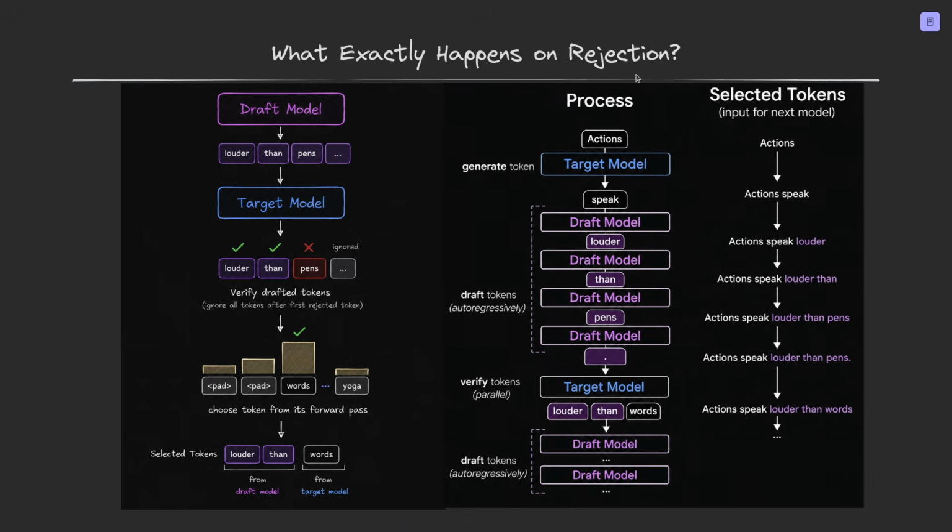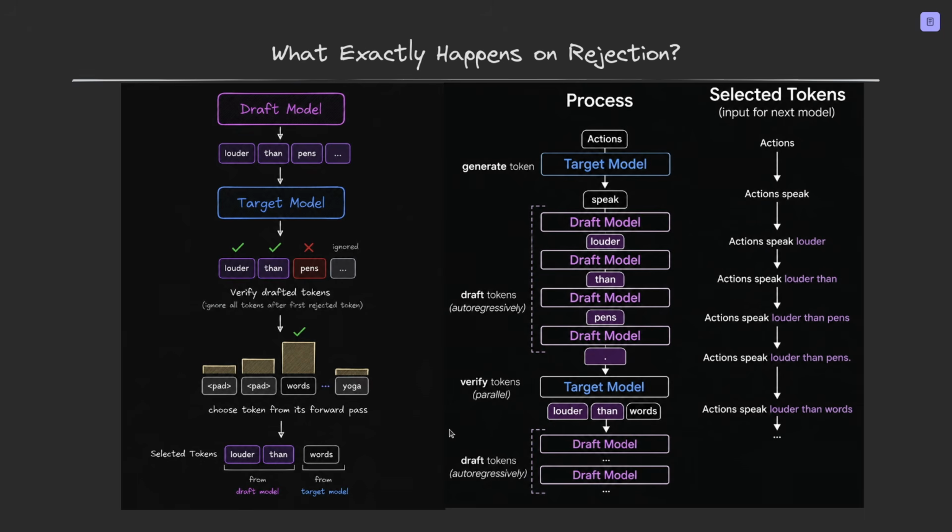So as a final result, we have "action speaks louder than words", and we have 2 tokens from the draft model and then 1 token from the target model. And this all gets added here. And then the loop continues. The draft model starts again from the new context and the full cycle repeats. This is the engine running every time you use a Gemma 4 model with MTP enabled.